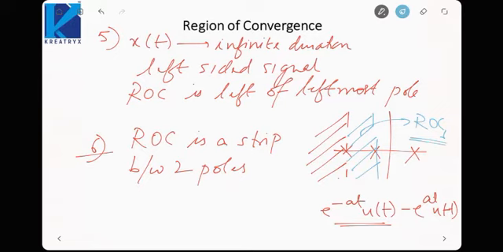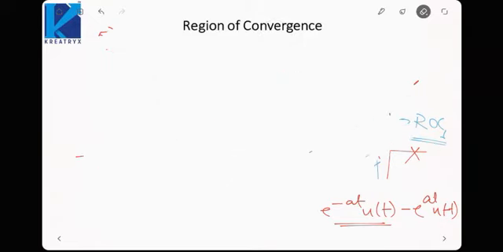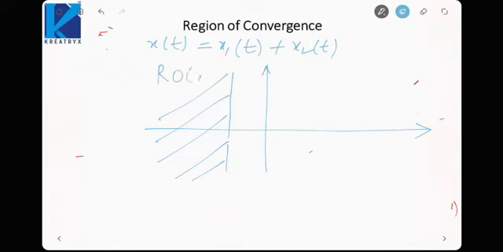Suppose I give you multiple signals in addition and they do not have any intersection of ROC. Suppose I give you x(t) equal to x1(t) plus x2(t). Now if we plot the ROCs for these two signals, suppose x1(t) has an ROC like this. This will be ROC 1.